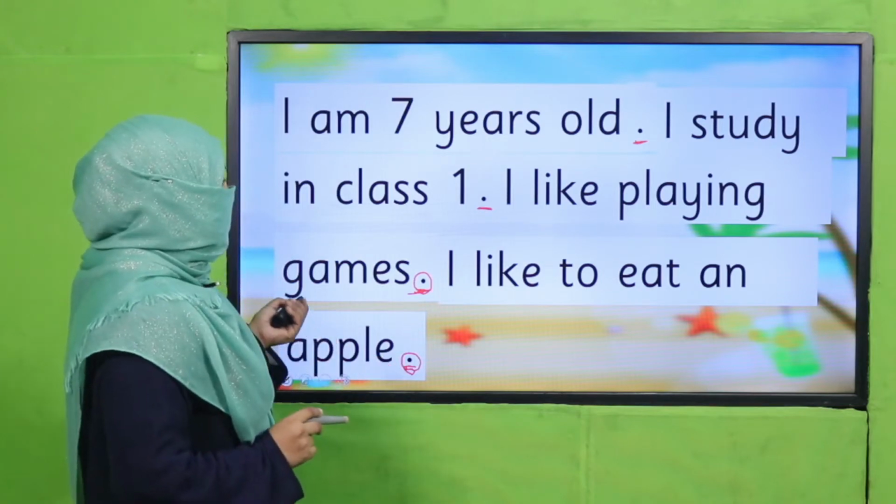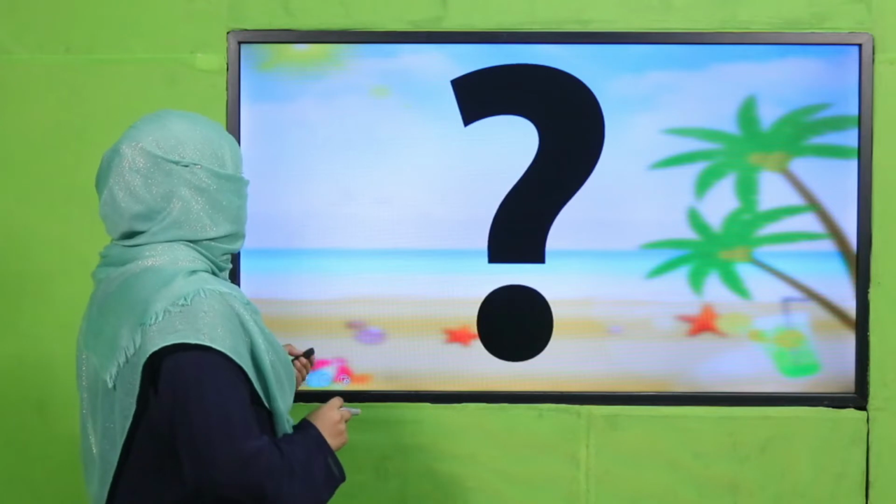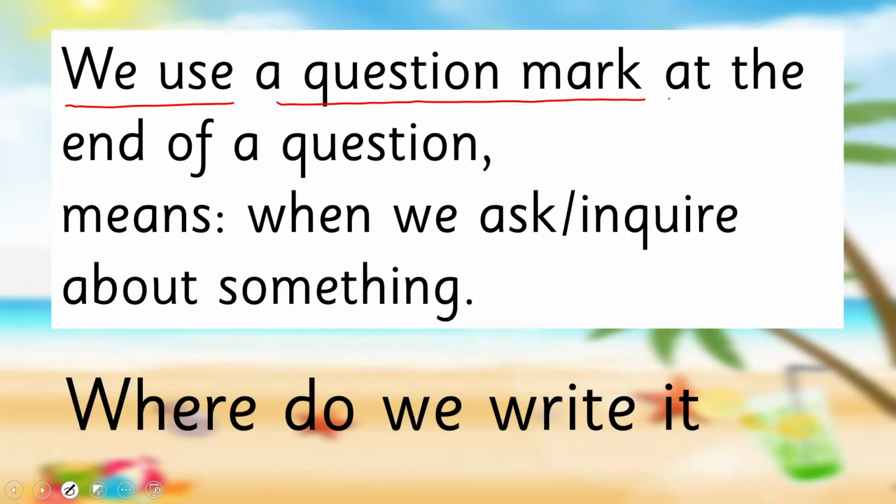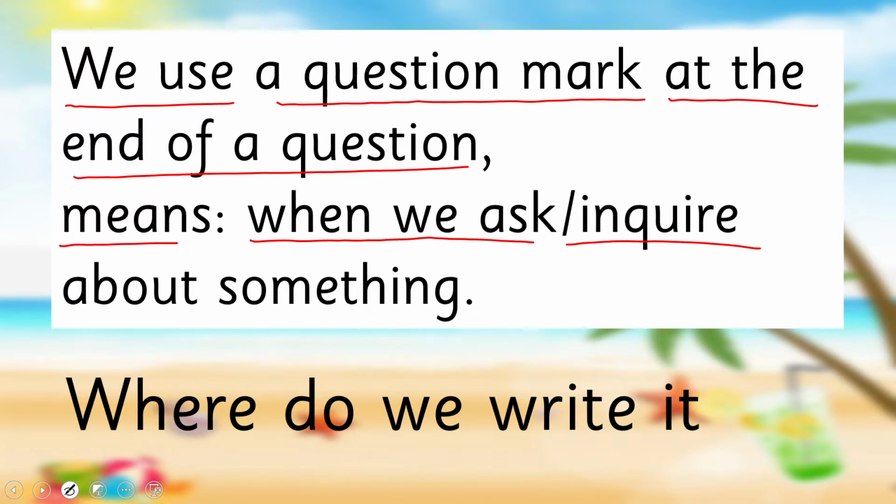The second punctuation mark which we have learned is this. And what is this? It's a question mark. Good. A question mark, where do we use it? We use a question mark at the end of a question. Now we are ending a sentence, but it is not a simple sentence. It is a question. That means when we ask or inquire about something, we use a question mark.